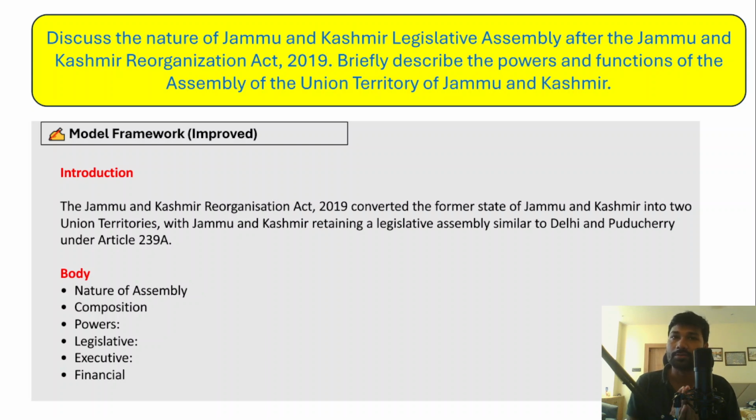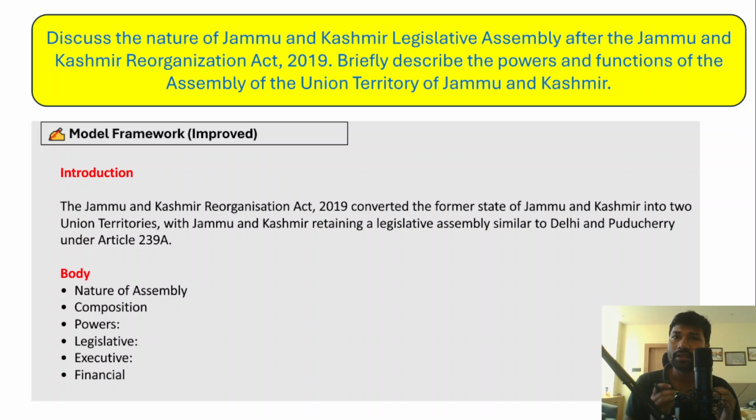So first, briefly introduce the Jammu and Kashmir Reorganization Act of 2019. Then you have to address these two parts of the answer, and then you need to write the conclusion. In the body part of the answer, the essential components include the nature of the assembly, because it has been asked in the question, and then you need to write about the composition, powers of the legislative assembly, and the executive, legislative, and financial powers.